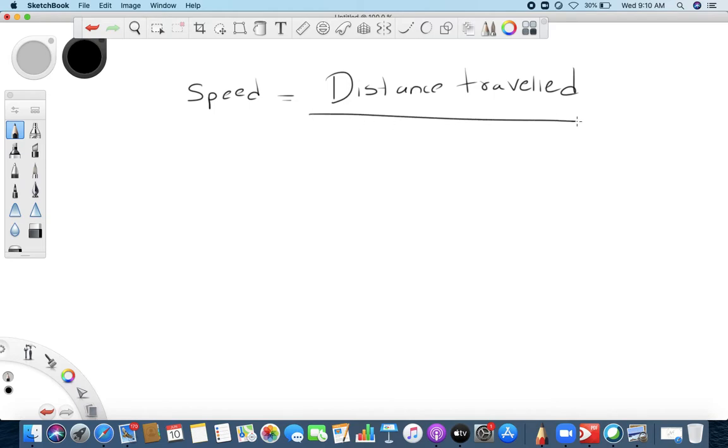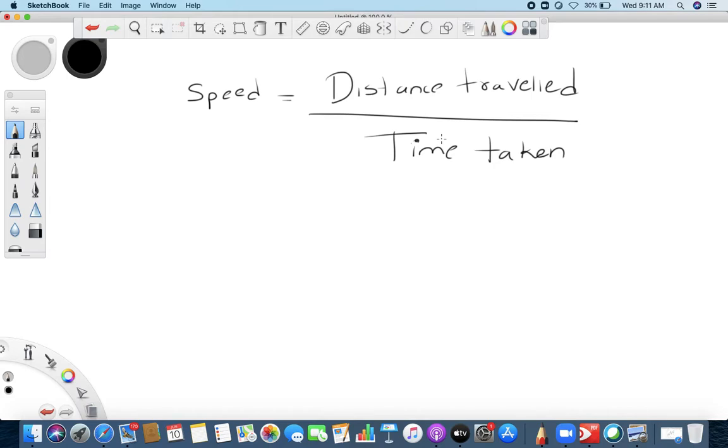Now if you talk about speed, how do you define speed? Speed is the ratio of distance traveled upon time taken. What does that mean? Distance traveled upon time taken. This is what we are talking about when we speak of speed. Speed is equal to distance traveled upon time taken.